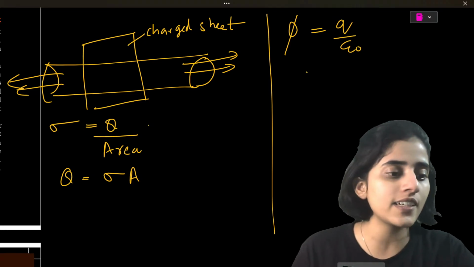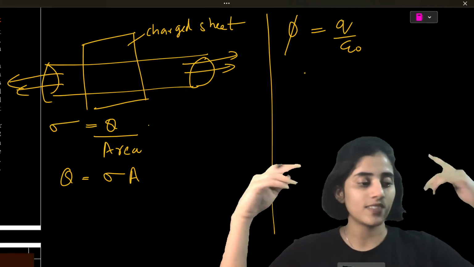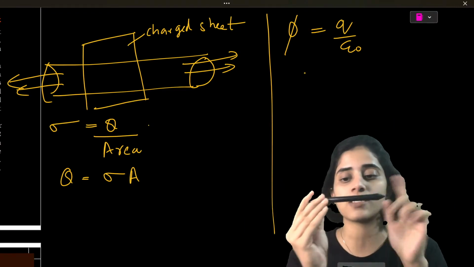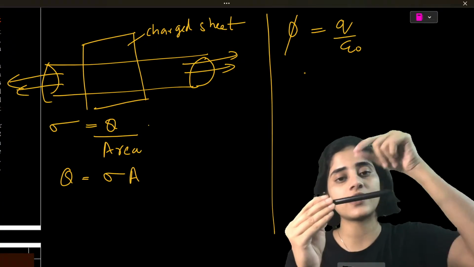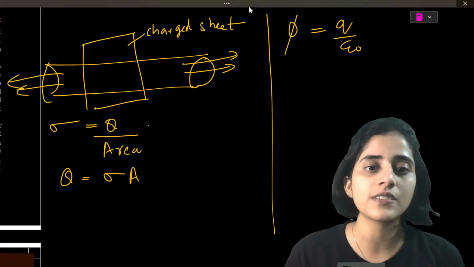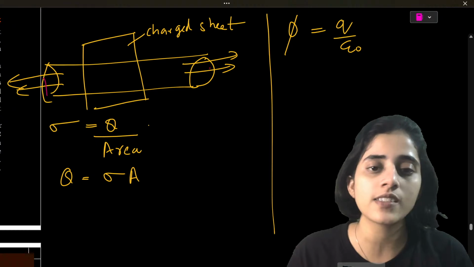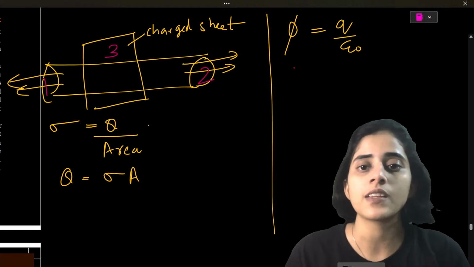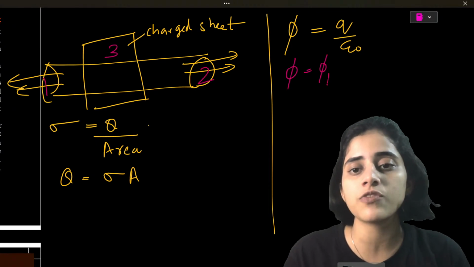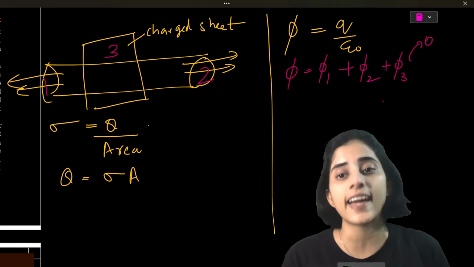Here the total flux is because of these two surfaces, not this surface, because the field lines are parallel to it. This is surface 1, surface 2, surface 3. So phi is equal to phi 1 plus phi 2 plus phi 3. But phi 3 is 0 because it's cos 90.